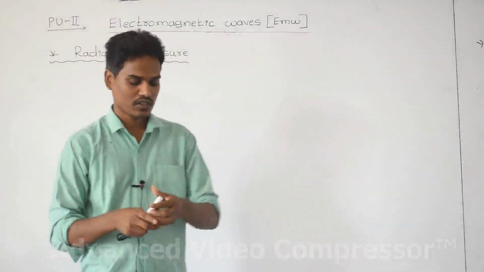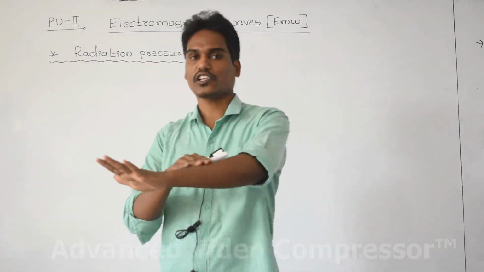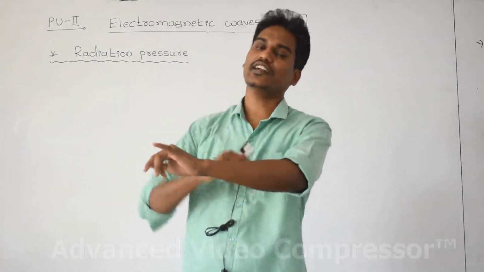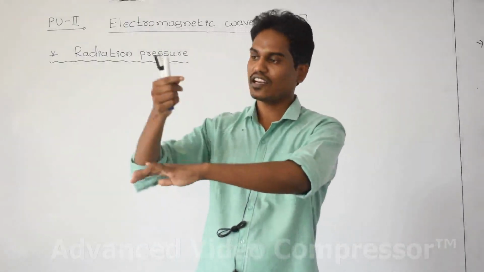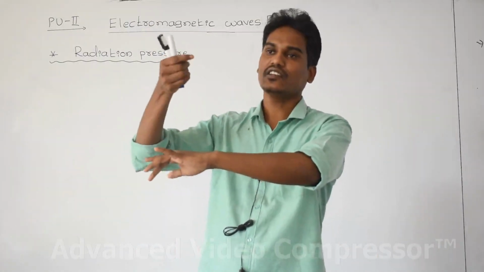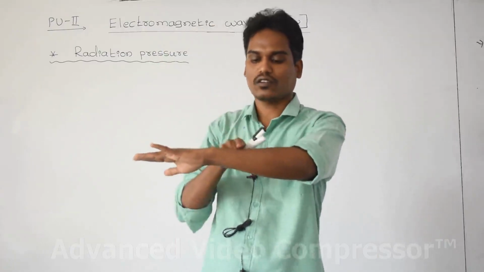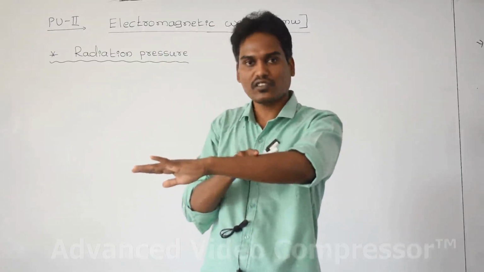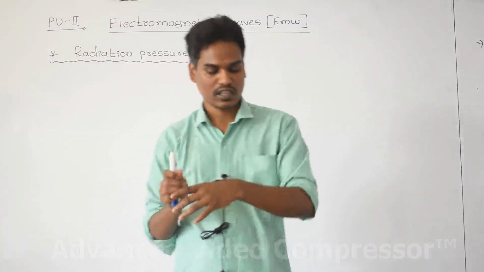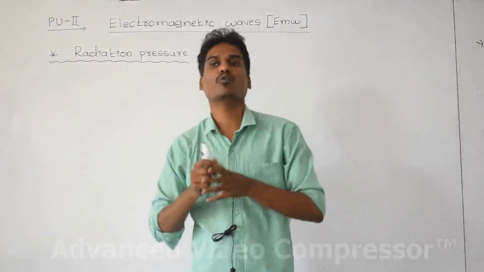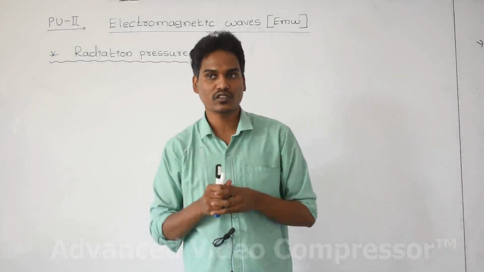Let us imagine this is my skin. Whenever the light radiation, in the sense the electromagnetic radiation, is incident on a surface, the skin surface, suddenly you are feeling something. What you are feeling? Your skin is getting warmth.